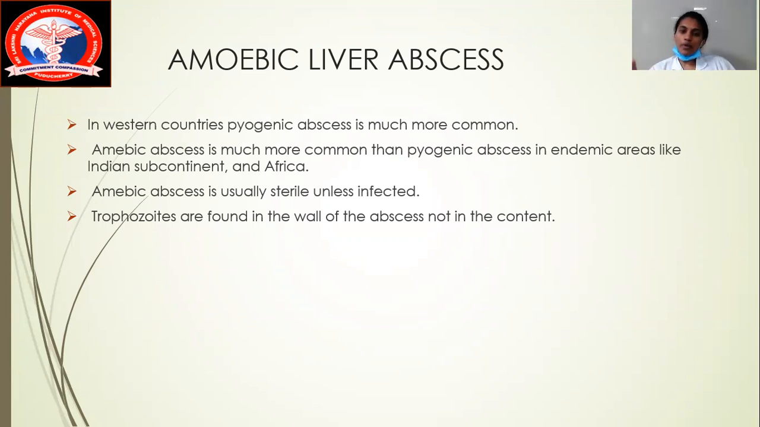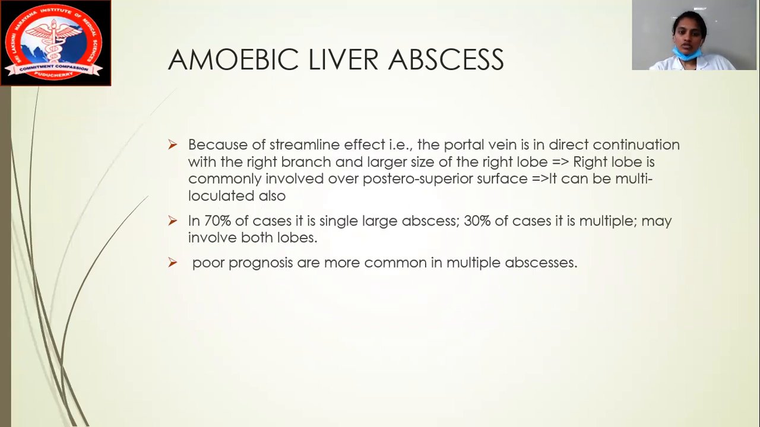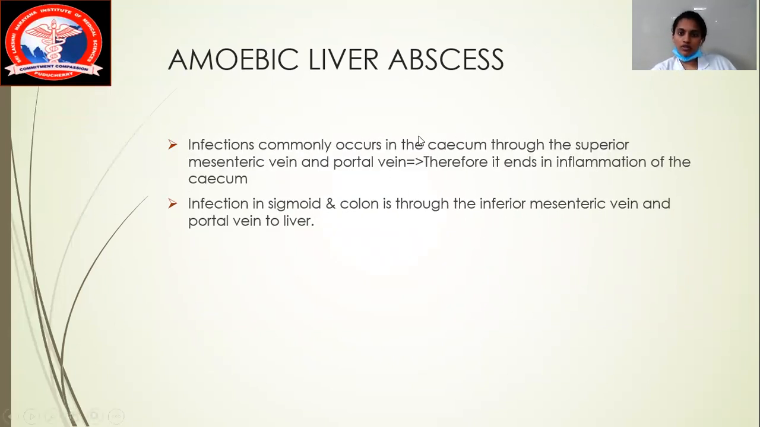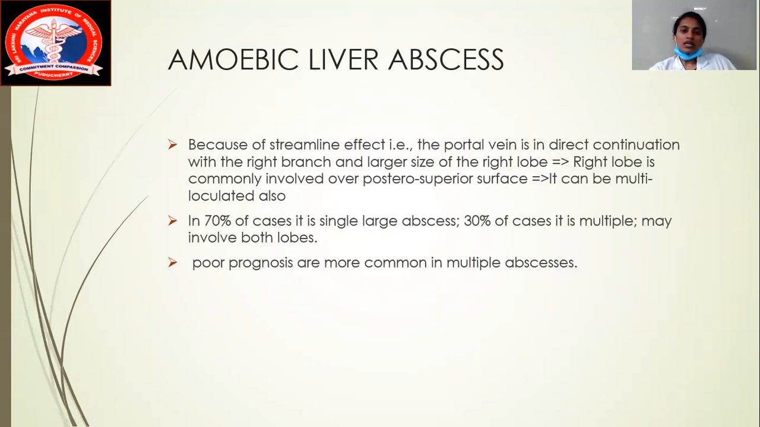The trophozoites are most commonly seen on the walls of the abscess. It mostly affects the cecum because of the SMV, and the sigmoid colon is affected because of the IMV. The portal vein is the most common channel for infecting the liver. 70% of cases will have a single large abscess, and 30% will have multiple abscesses, which carry a poor prognosis.